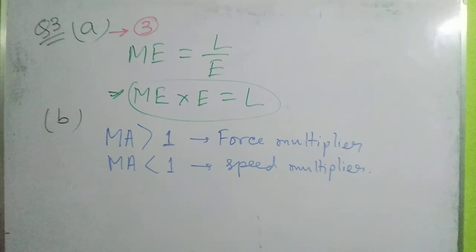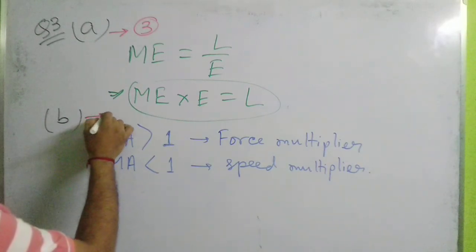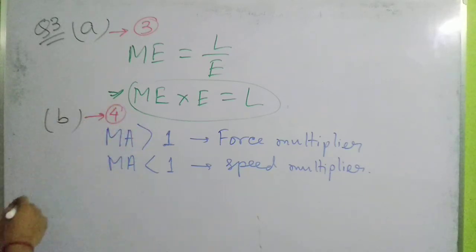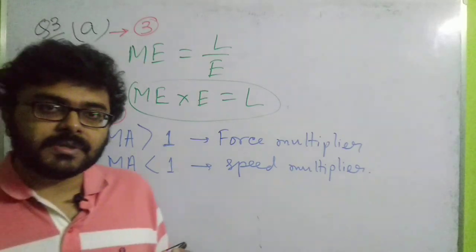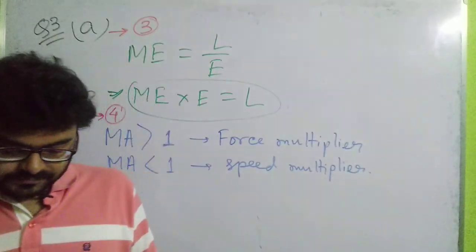So question number 3b, the answer will be option number 4. For any given design of a machine, even if the mechanical advantage increases, the velocity ratio remains the same. Okay.